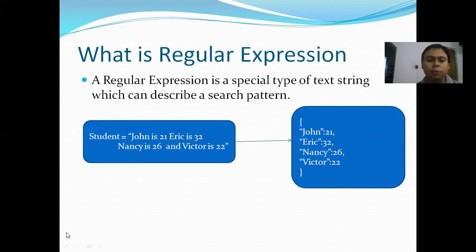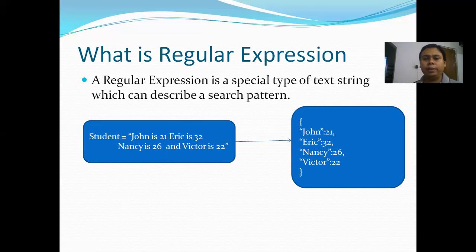Here we have used a small text like John is 21, Eric is 32, Nancy is 26, and Victor is 22. Now look at the data. It's string data, alphanumeric data. From here, I want to extract the name and the age. Any guess, guys, how to get the age? Definitely age is nothing but a number, guys. So 21, 32, 26, 22 are all basically numbers. Numbers are treated as integers, and that is basically our age.